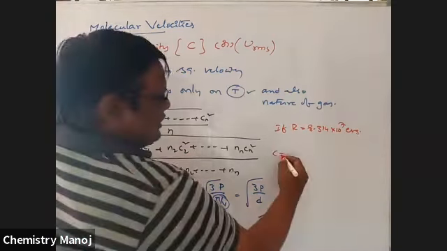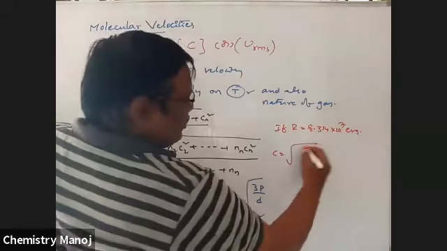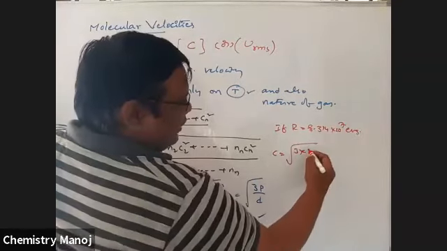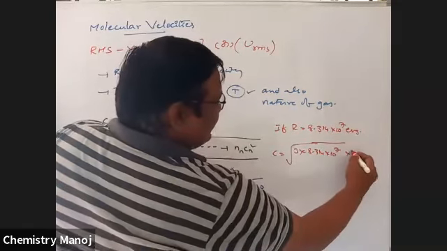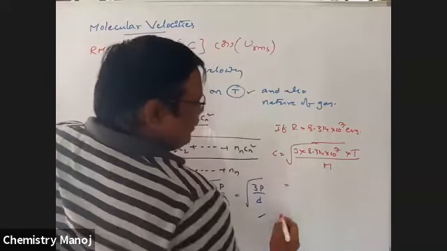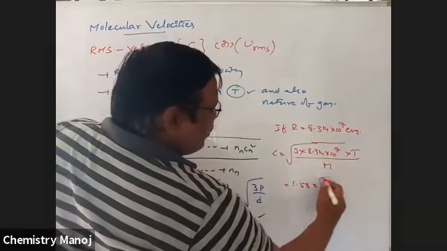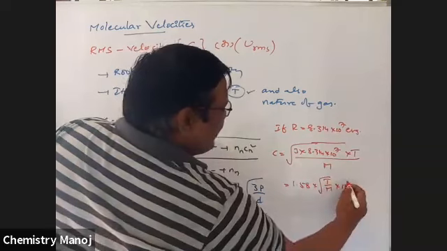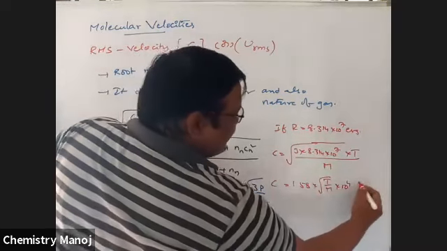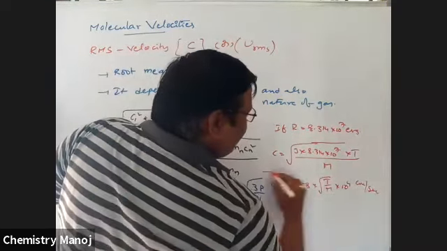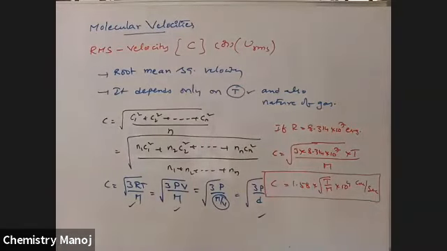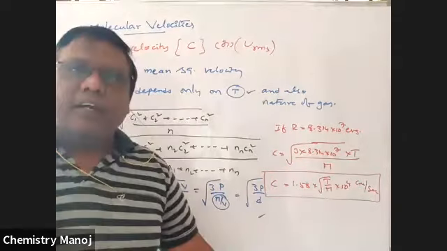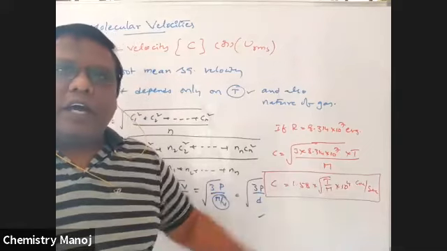Now RMS velocity C is equal to under root 3 into 8.314 into 10 power 7 into T by M. After calculation, it is equal to 1.58 into root T by M into 10 power 4, and the unit is centimeters per second. That is one more formula to calculate RMS speed.